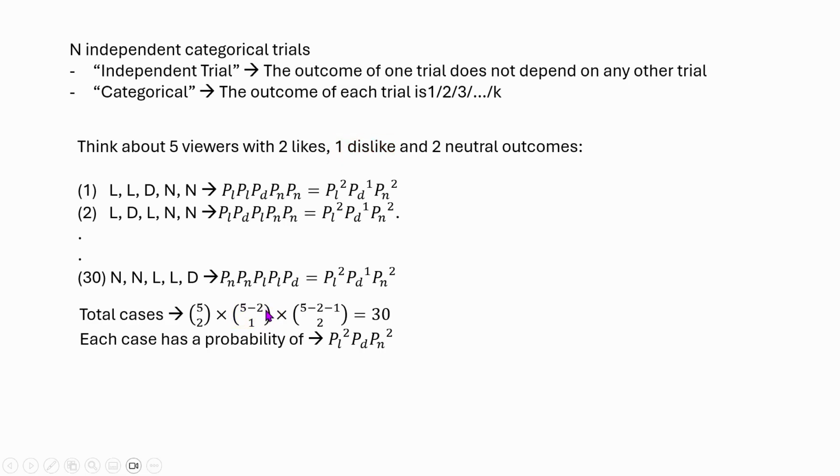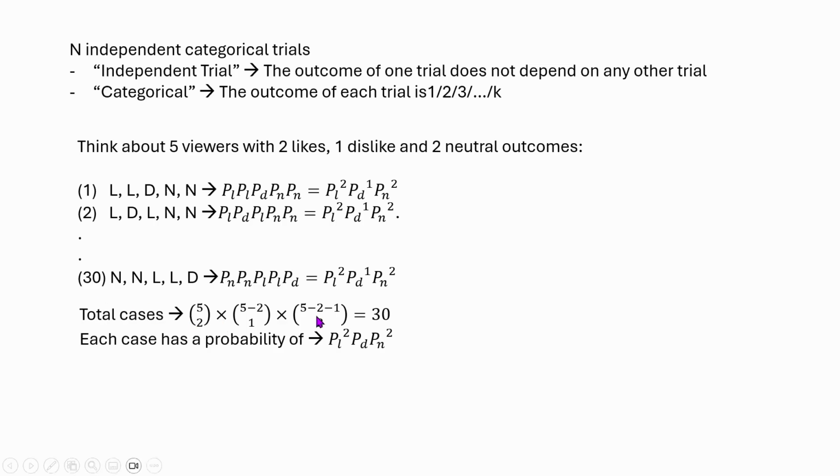And finally, after we have chosen the viewer who is disliking, there are 5 minus 2 minus 1 viewers remaining, and from those remaining viewers we have to choose the two neutral outcomes: in 5 minus 2 minus 1, choose 2 ways. So if we multiply these three things, it is going to be 30.